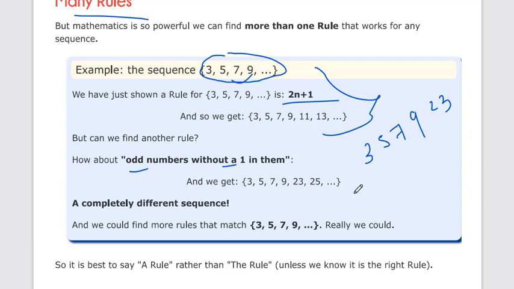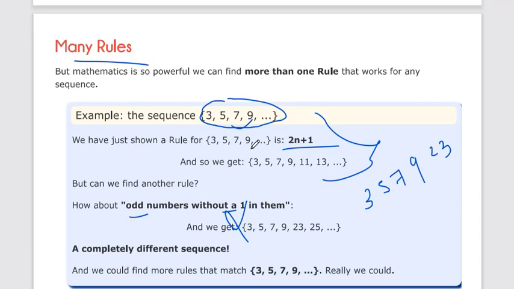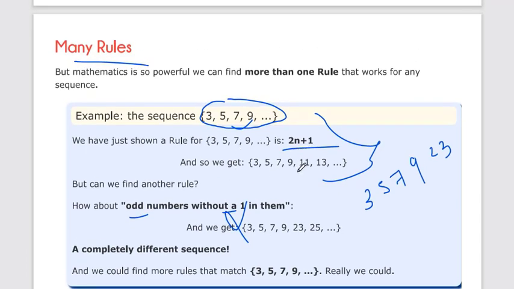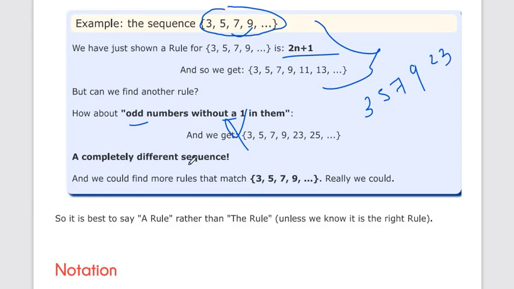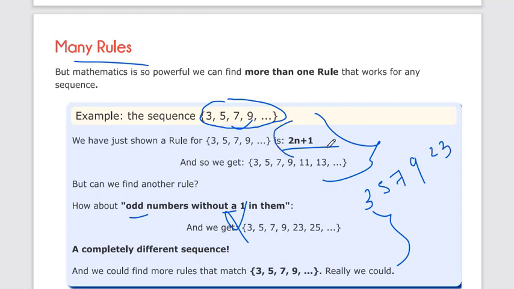Sorry, this is wrong here. Let's forget this example. Let's say this is 2n plus 1: 3, 5, 7, 9, 11, 13. Sorry, forget this example, we have only the one.